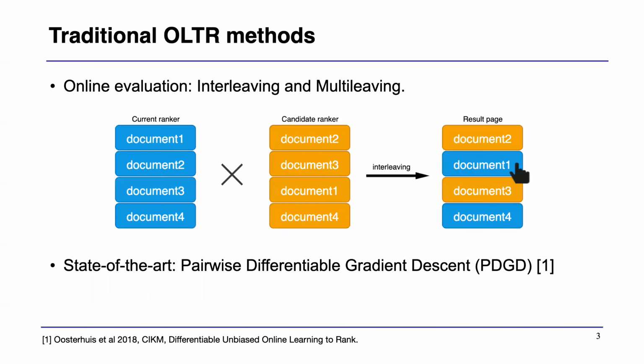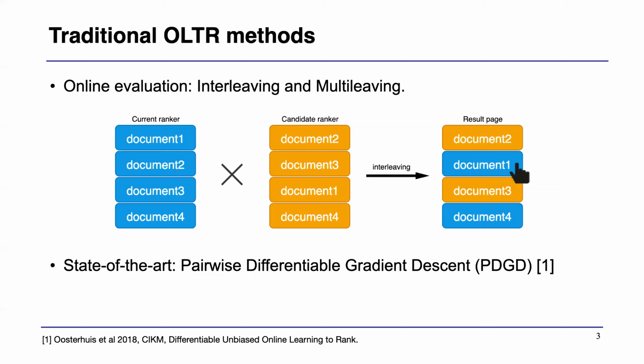The traditional online learning to rank methods can deal with user clicks. These methods are based on online evaluation, where interleaving or multileaving comparison is used to infer which ranker is better. Here is an example of interleaving. Basically, you have a current ranker and a candidate ranker. You use both rankers to generate two different result lists, and then you combine the two based on the interleaving rules, and then you show the combined list to the user.